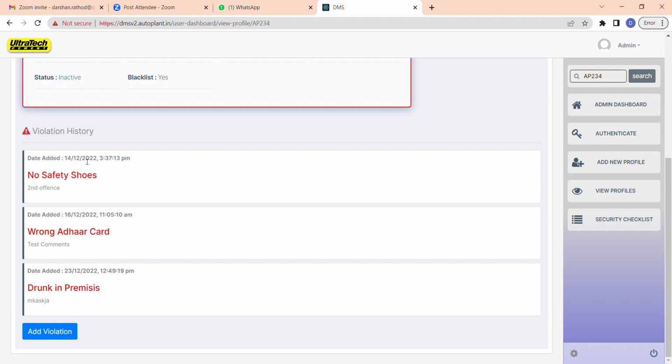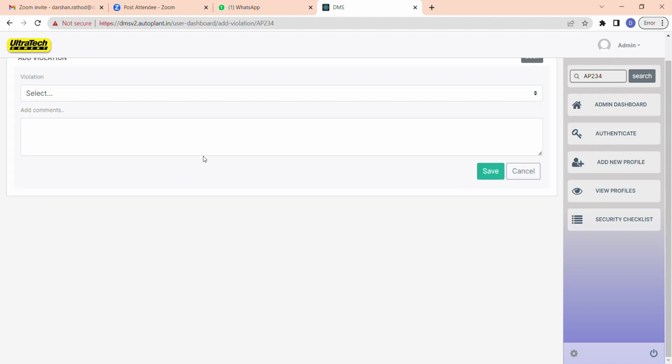On the 14th, he faced this issue at this time, that he did not wear safety shoes. To add a new violation, you just need to click on add violation, select the violation, like no high-vis jacket, add a comment such as not wearing high-vis, and save.